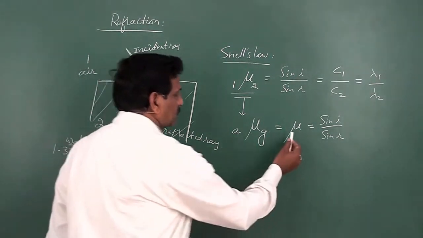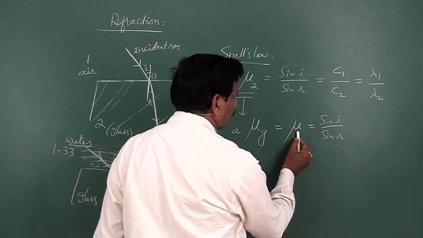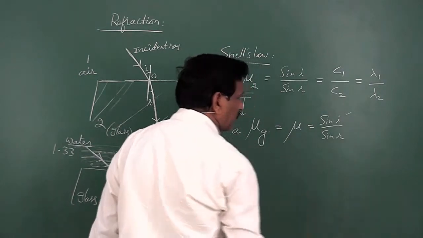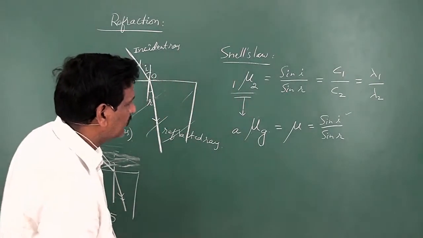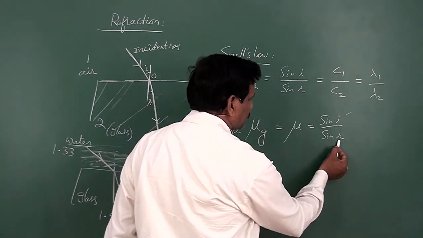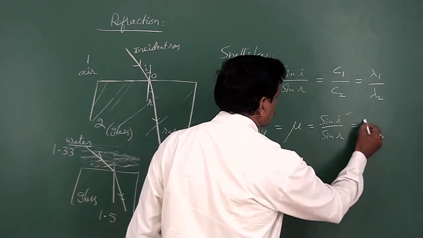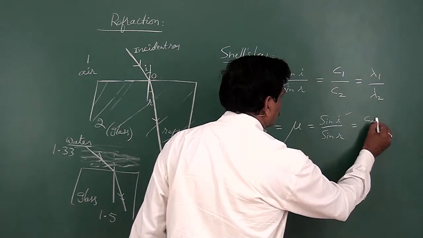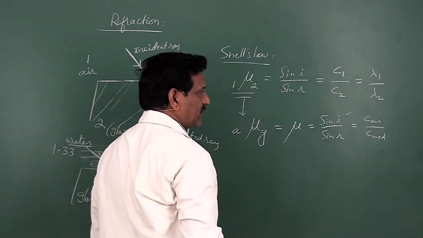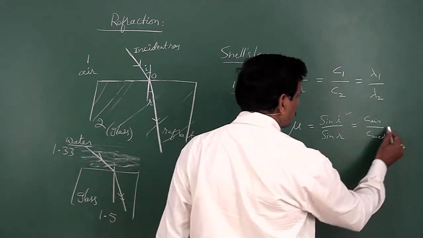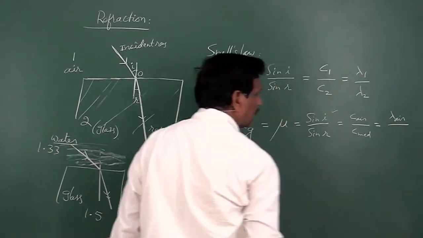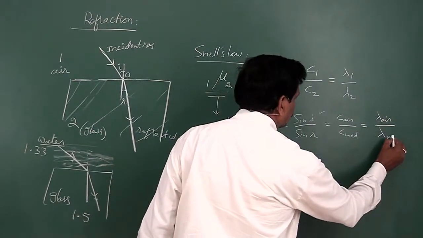It is defined like this: absolute refractive index of the medium is equal to sin I by sin R. Here I is the angle of incidence in the rarer medium, that is the air medium, and R is the angle of refraction in the denser medium. Or you can write this as C in air by C in medium, speed of light in air by speed of light in the medium, and this is also written as wavelength of light in air by wavelength of light in the medium.